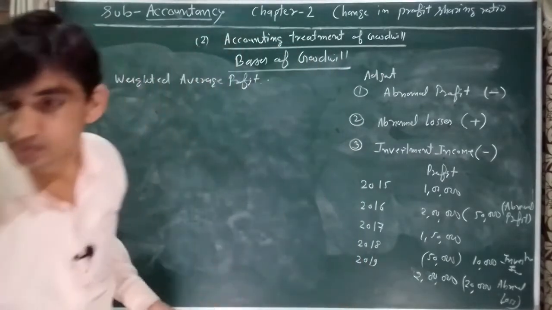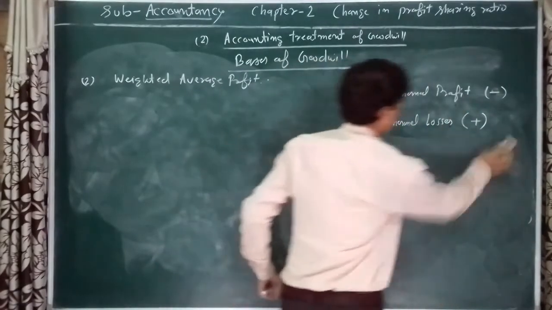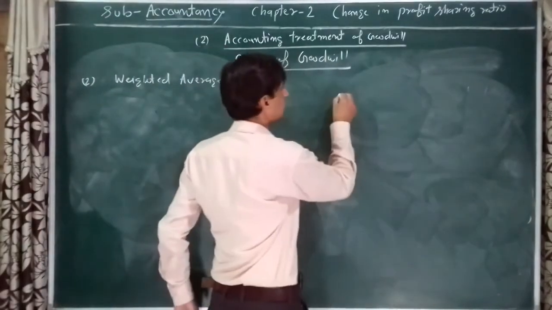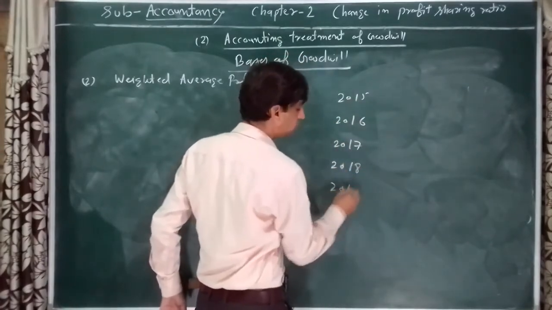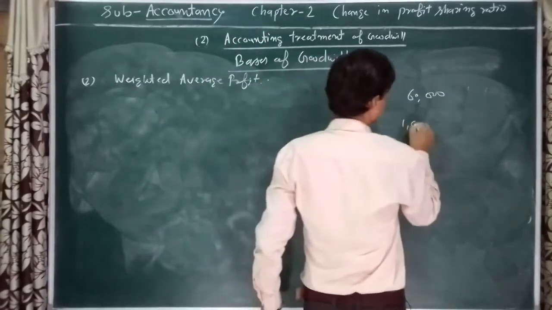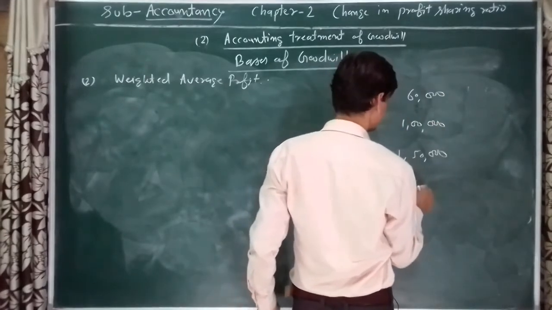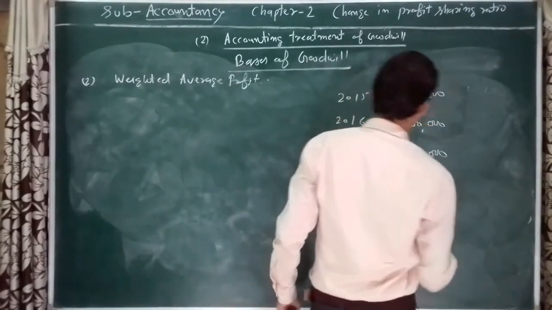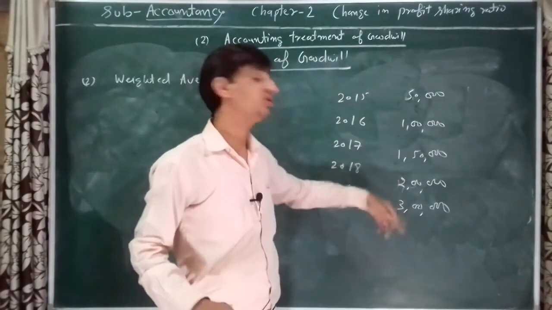For example, we will discuss here the profit of a firm for 2015, 2016, 2017, 2018 and 2019. 50,000, 1 lakh, 1,50,000, 2 lakh or 3 lakh. Is it clear?